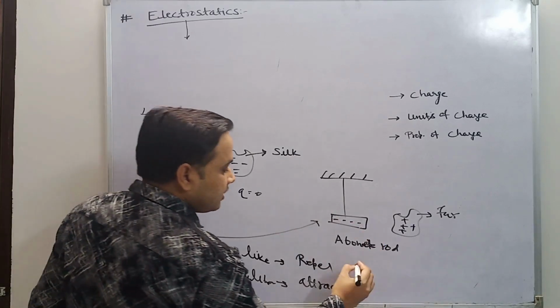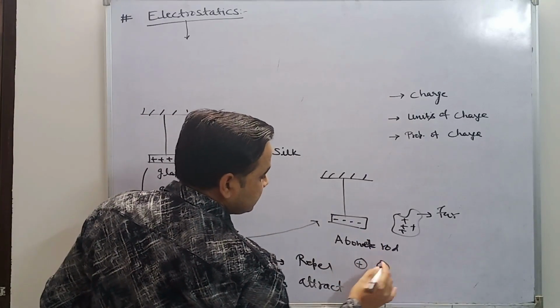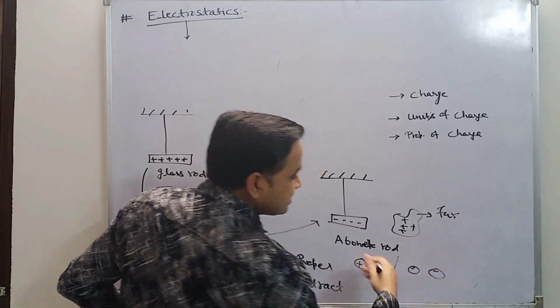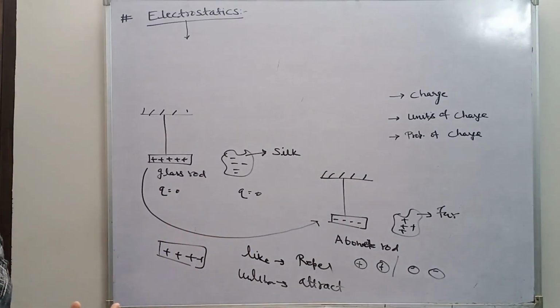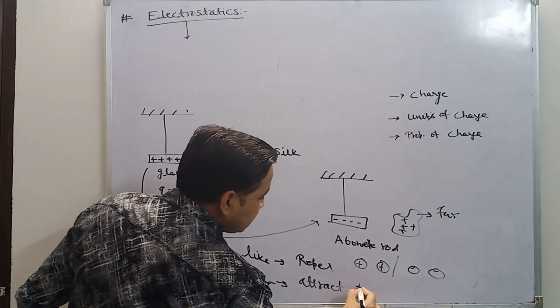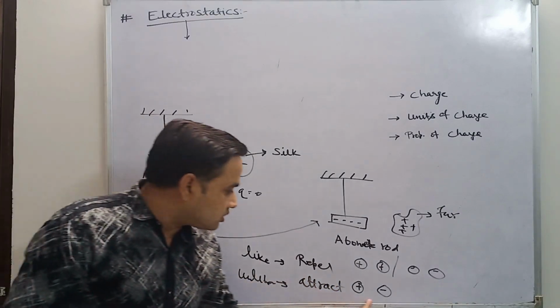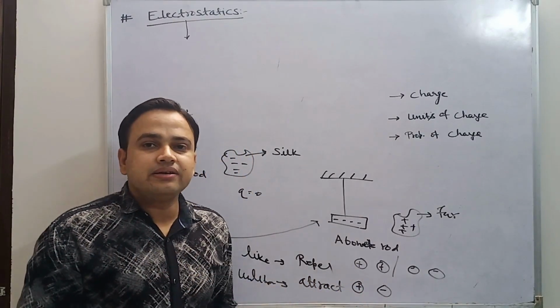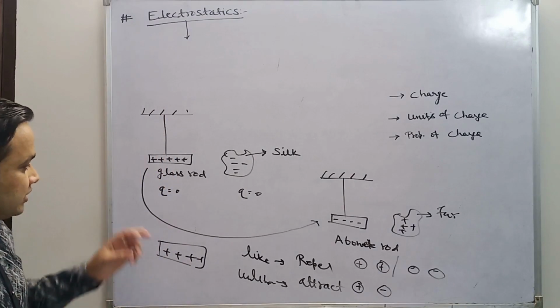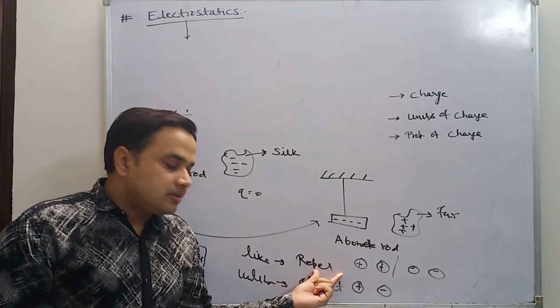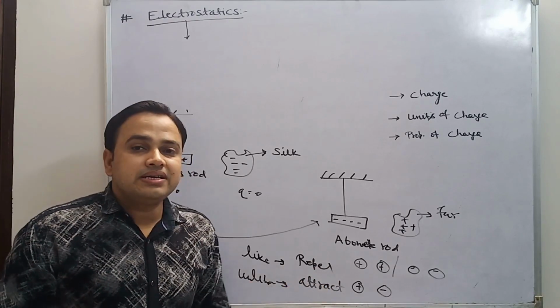In other words, if positive charges are there, they will repel, and if negative charges are there, they will repel each other. But if one is positive charge and one is negative, unlike charges, then both charges attract each other. So this is the first property, you can say: like charges repel each other, but unlike charges attract each other.